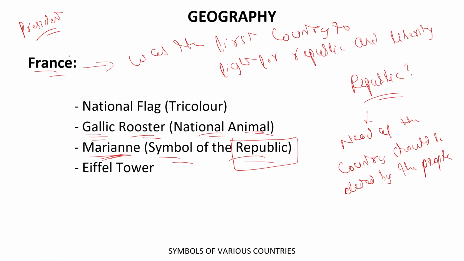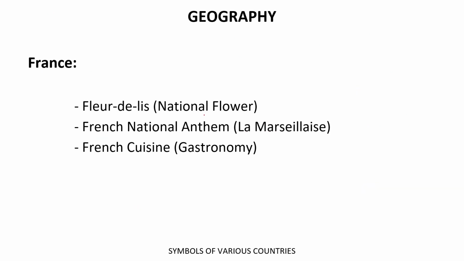Thereafter, the Eiffel Tower belongs to Paris, which is the capital of France. Now let's move forward. We have the national flower of France, which is Fleur de Lis. Thereafter, the French national anthem is La Marseillaise. There may be some problem with the pronunciation because I do not know French, but you can check it here.